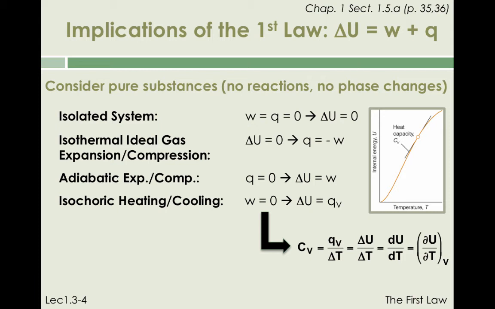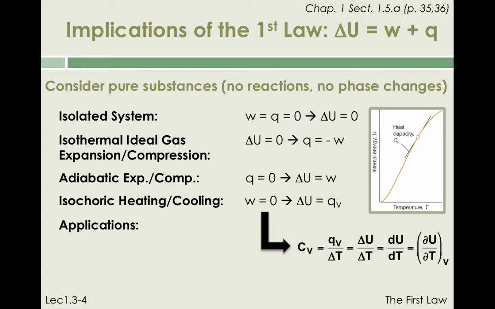Note that the symbol del is used for quantities that are functions of multiple variables. This ratio corresponds to what we call a partial derivative. If we asked ourselves what kind of experiments or real-life processes involve heating or cooling a substance at constant volume, we would have a difficult time identifying anything specific.